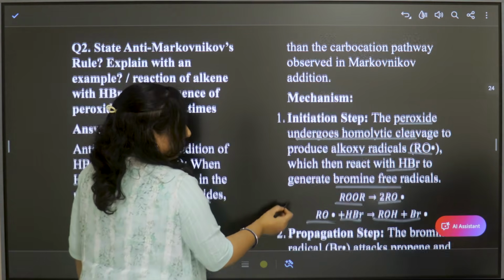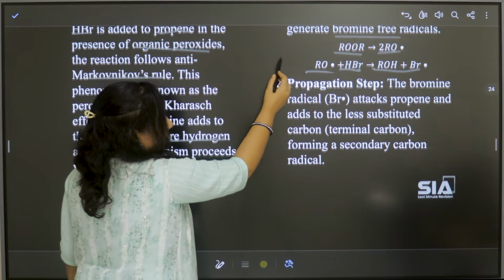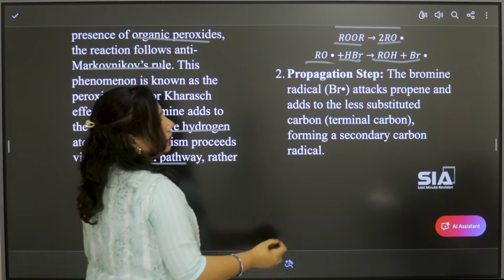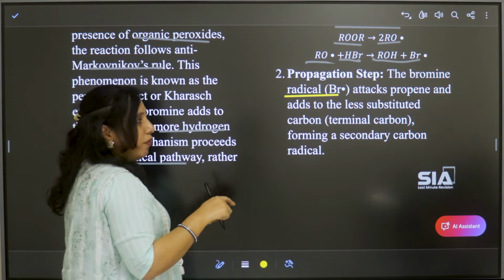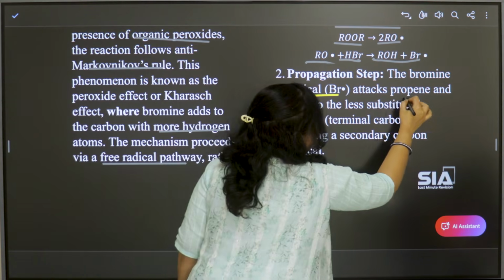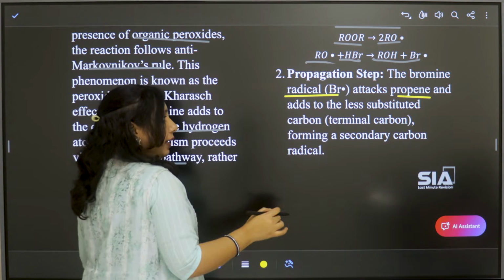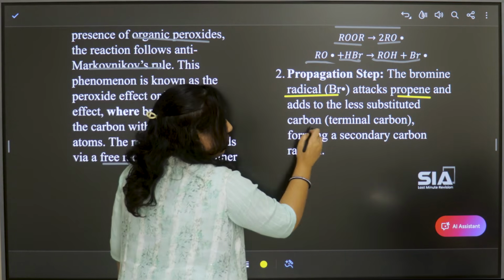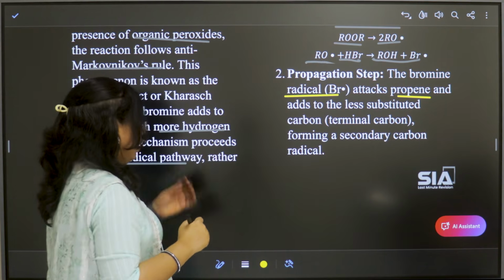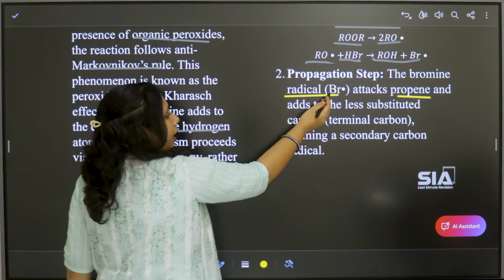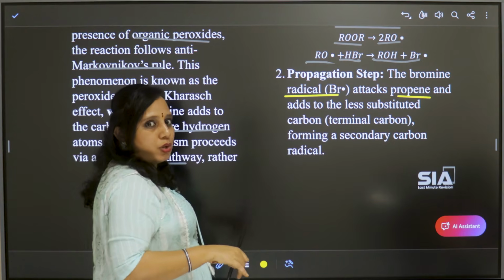Then in the second step, we have this bromine free radical that is formed. This attacks propene and adds to the less substituted carbon, forming a secondary carbon radical. So here bromine radical will attack the less substituted carbon.